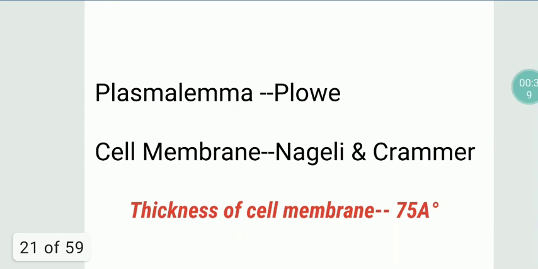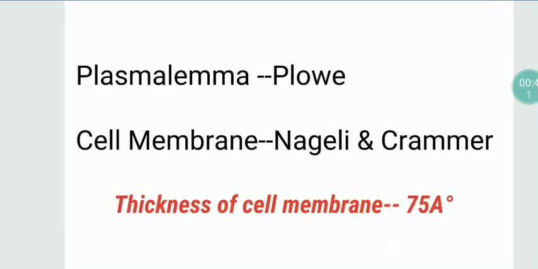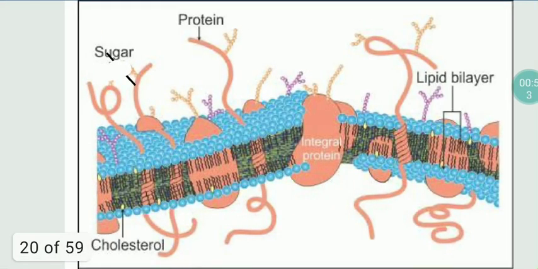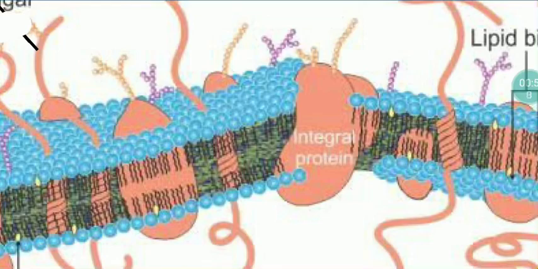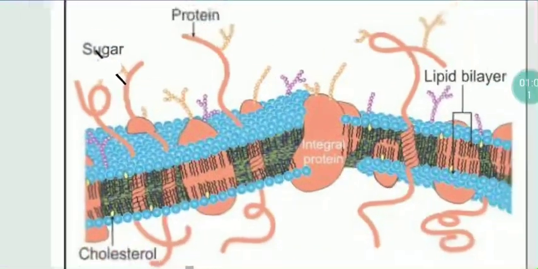The term plasmalemma was given by a scientist known as Plowe, and the term cell membrane was coined by Nageli and Kramer. The thickness of the cell membrane is 75 angstrom.